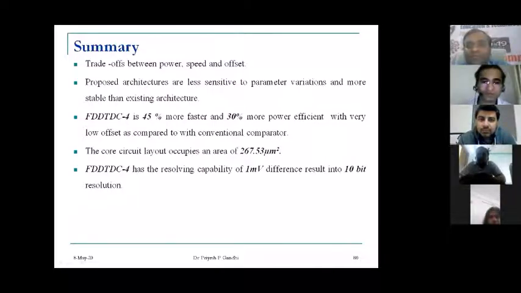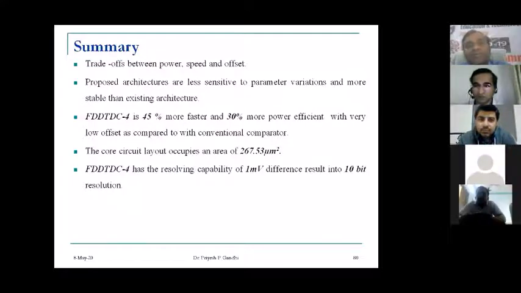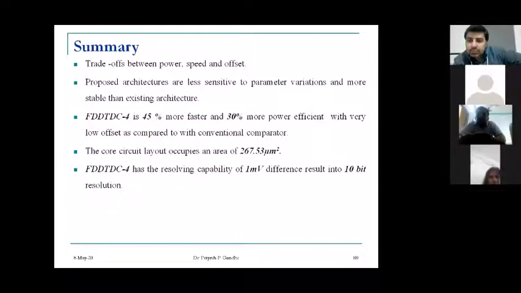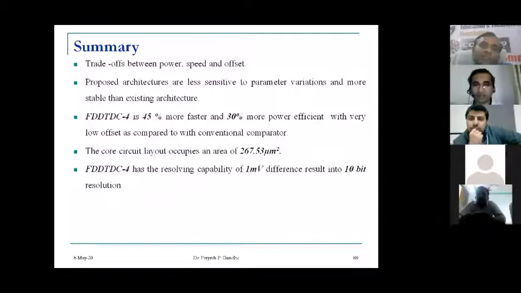Sir, what is the difference between a static comparator and a dynamic comparator? A static comparator works without a clock. It only works on an input signal: whatever input we present, that will generate the output. But in a dynamic comparator, there is always clock-based operation. Once the clock is there and the input is there, it is going to generate the output. So it is a clock-based operation in a dynamic comparator. This is the basic answer for your question. You can also go into detail.